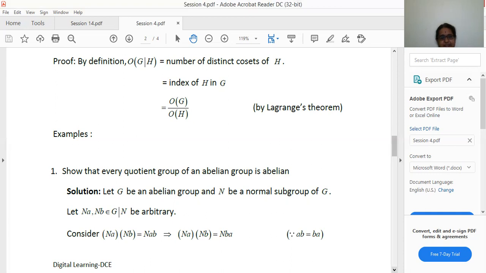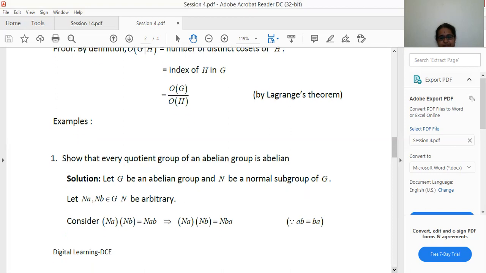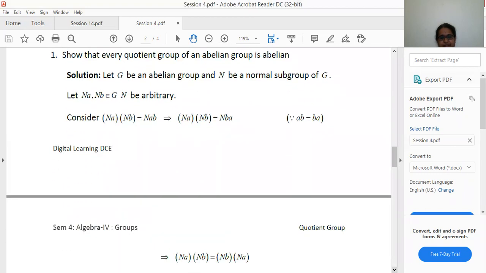Hence Nab is equal to Nba. ab is equal to ba because G is abelian, that is, the commutative property holds in G. a and b are elements of group G. So Nba is equal to Nb dot Na. Hence, Na dot Nb is equal to Nb dot Na.